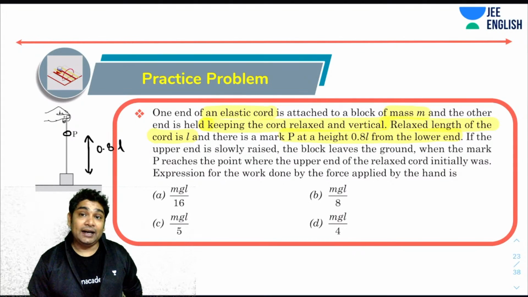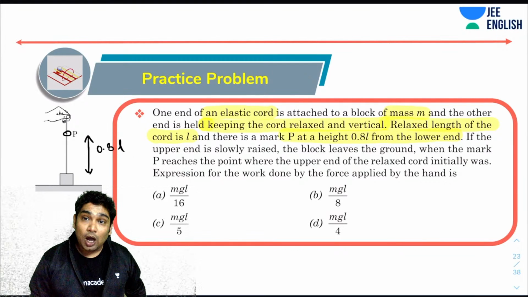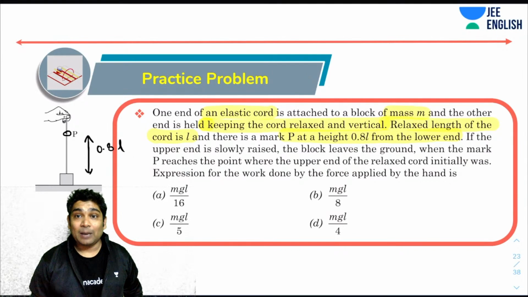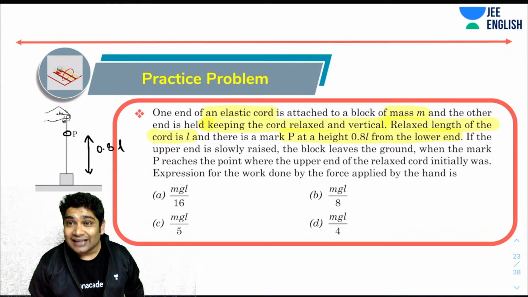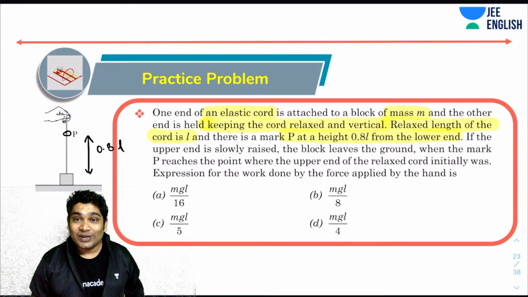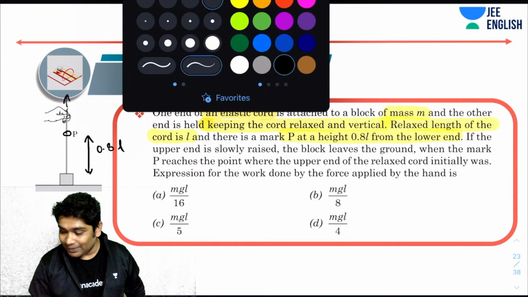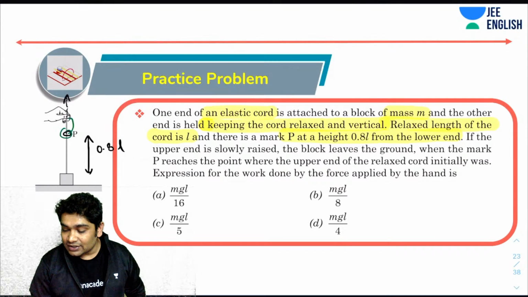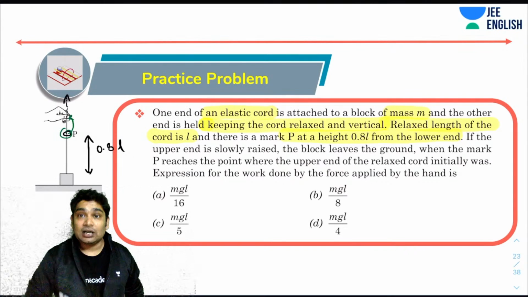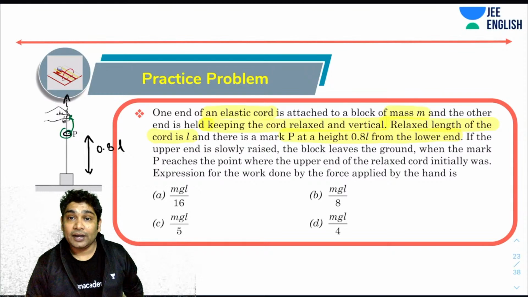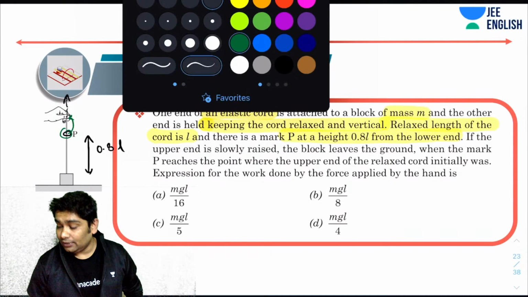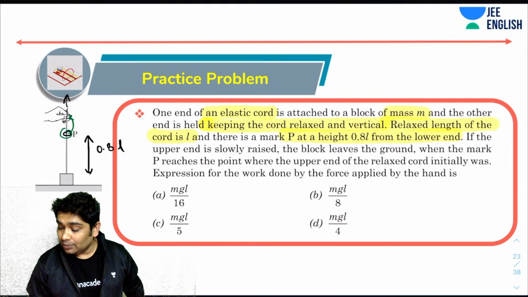Now, if the upper end is slowly raised, the block leaves the ground when the mark P reaches a point where the upper end of the relaxed cord initially was. So what it is trying to tell you is that now you start raising this slowly, and when this point P essentially reaches here, that is when the block starts to rise. Okay, I hope you followed that. So the block leaves the ground.